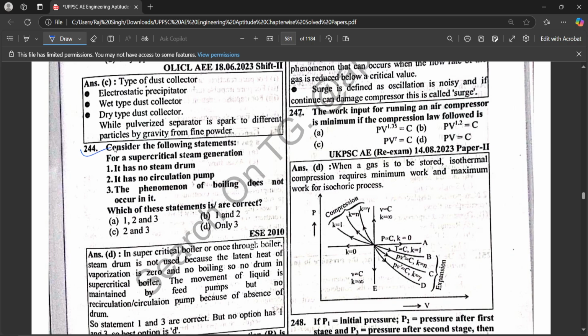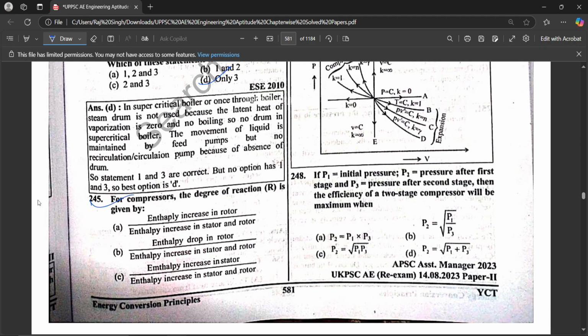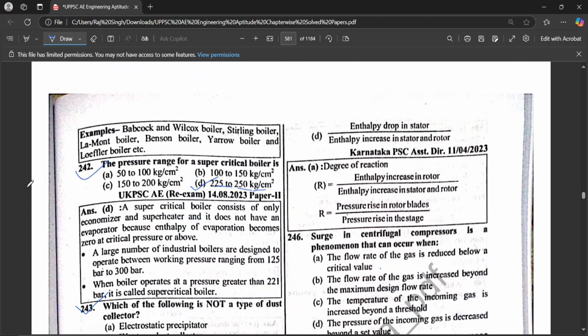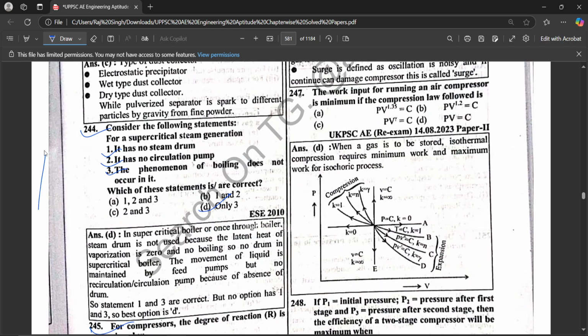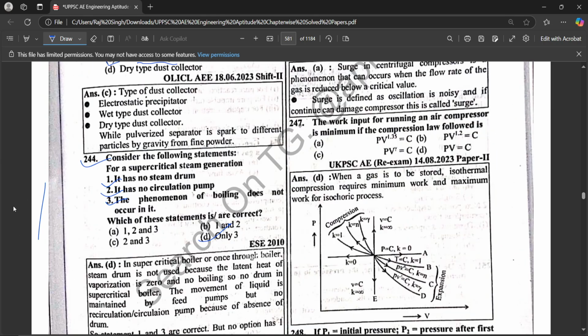Consider the following statements for a supercritical steam generator. It has no steam drum, it has no circulation pump. The phenomenon of boiling does not occur in it. Hence only the third statement is correct. For a compressor, the degree of reaction R is given by enthalpy increase in rotor divided by enthalpy increase in the stator and rotor.